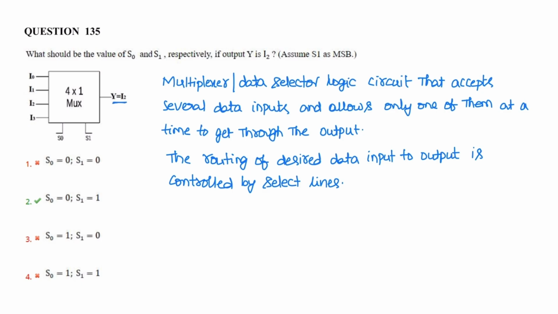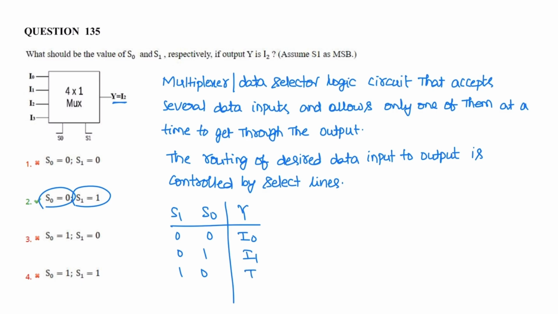In the output it is Y, suppose S1, S0, and the output Y. Which input line is selected to route it to output? For selection lines 0 0, output is I0. For 0 1, output is I1. For 1 0, S1 is 1 and S0 is 0, the output is I2. For both 1, output is I3. Corresponding input line I3 is connected to output.